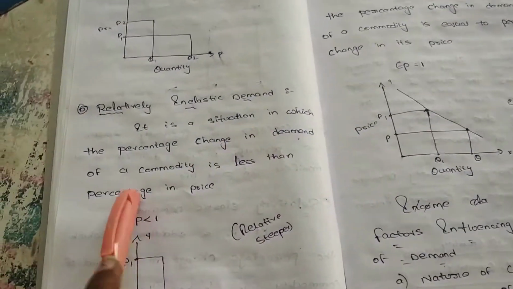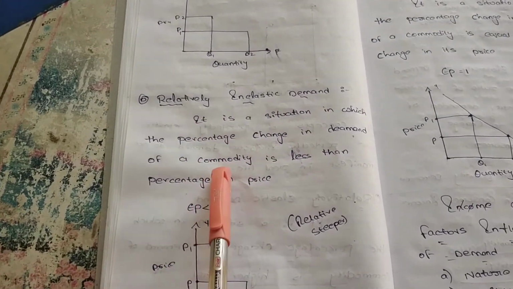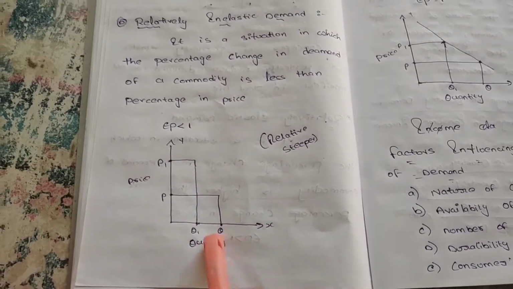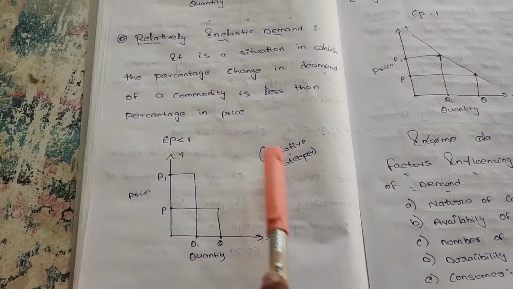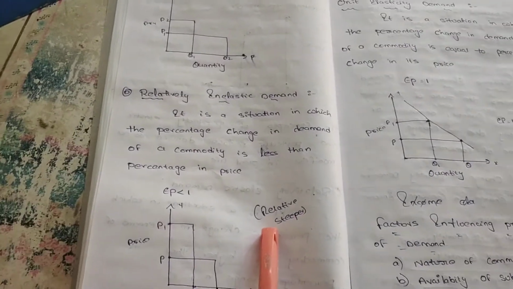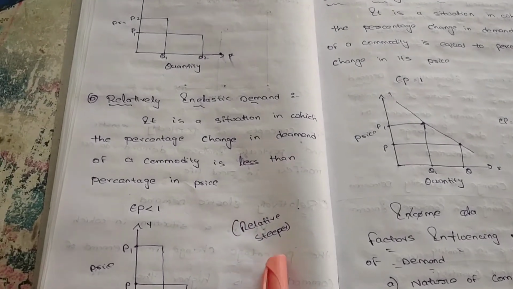Next, relatively inelastic demand. It is a situation in which the percentage change in demand of a commodity is less than the percentage change in price. Ep is less than 1. We can say it is a relatively steeper curve. Which curve is known as relatively steeper? The relatively inelastic curve is known as the relatively steeper curve.